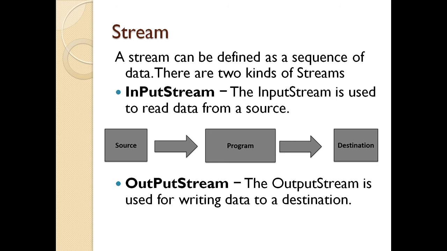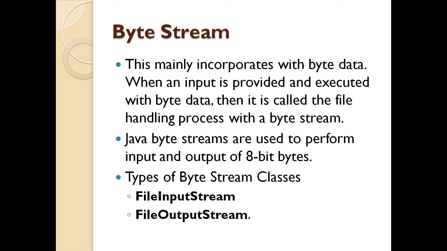Then stream can be worked on byte stream or character stream. So to start with, what is byte stream? This mainly incorporates with byte data. When an input is provided and executed with byte data, then it is called file handling process with a byte stream. Byte streams are used to perform input and output of 8-bit file. There are two types of byte stream class, FileInputStream and FileOutputStream. Again, FileInputStream is used to get an input from the file. FileOutputStream is used to put an output to the destination through the output stream.